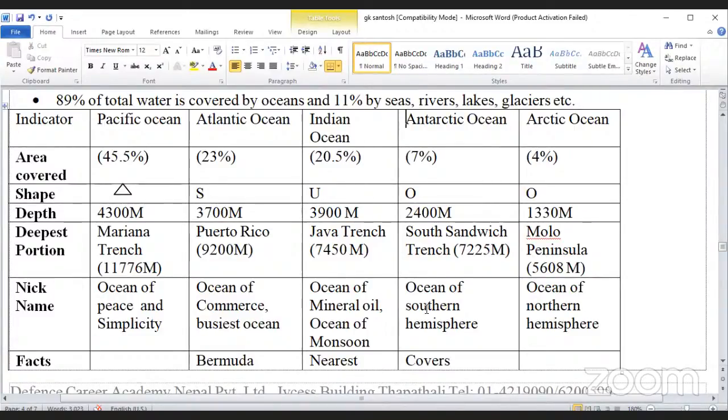Now the Arctic Ocean, it covered 4% of total area of water. Its shape was O-shape. Its depth 1,330 meters. Its deepest portion Molloy Peninsula, 5,608 meters. Nickname Ocean of Northern Hemisphere.